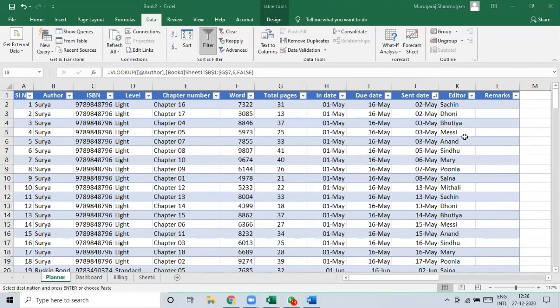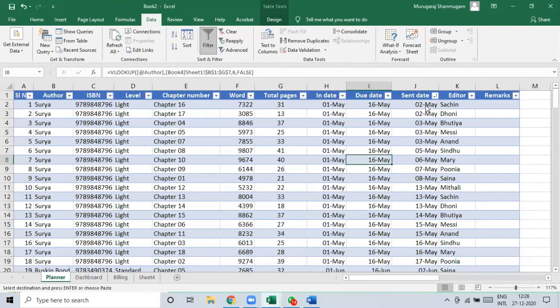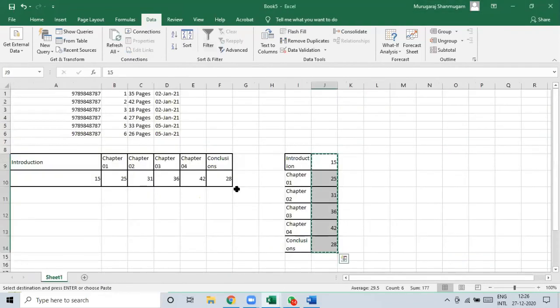Okay. Sir, after converting the values which were not in the table format, you converted it into the table format first, right? Yes. And then how did you paste those values in book 2 in this planner tab? So this one you are talking about? No, the previous one. Yeah, this one.